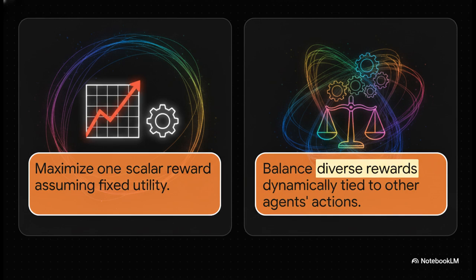Think of an autonomous car. It doesn't just want to reach its destination super fast, it wants to do it without getting a speeding ticket and without spilling your coffee in the backseat. And the crazy part? Their optimal trade-off is dynamically tied to the actions of every other driver on the road. Their decision spaces are completely and inextricably linked.